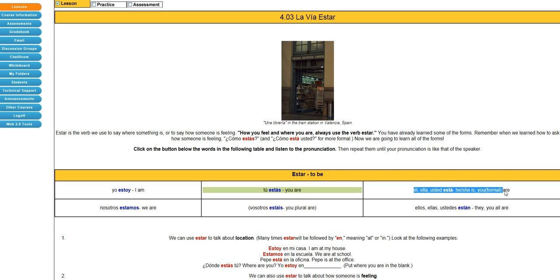If you're going to say what he or she is feeling, or where he or she is, and it's just one person, it'd be él, ella, or usted está. Notice these accents here. Those are important, so make sure you have those on your quizzes and tests. If you don't remember how to do the accents by now, go up to the lessons, go to lesson 1. I believe it's under trip preparations. The information is there, or you can Google it. Google is a wonderful thing.